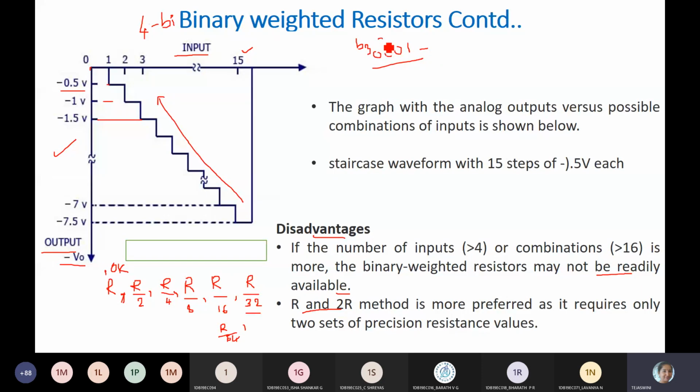When B0 is given 5 volts, you got minus 5 volts because it is inverting fashion. For 2, that is 0 0 1 0, which switch do we connect to 5 volts? B1. This B1 switch is connected. So what is the value you got? Minus 1 volt.